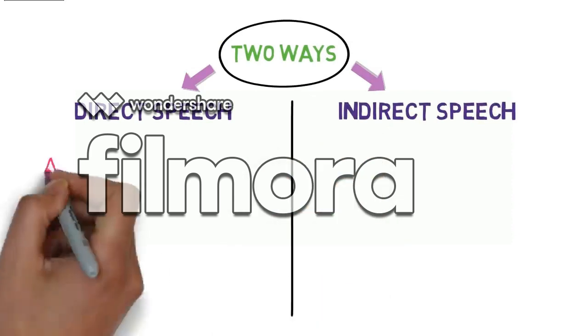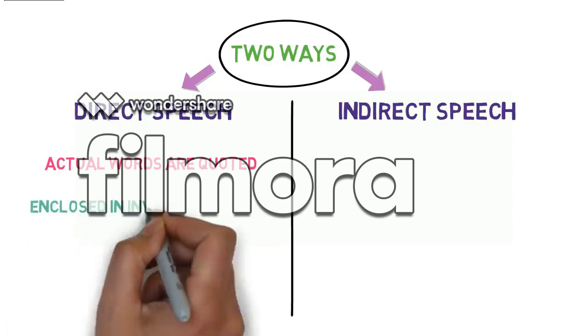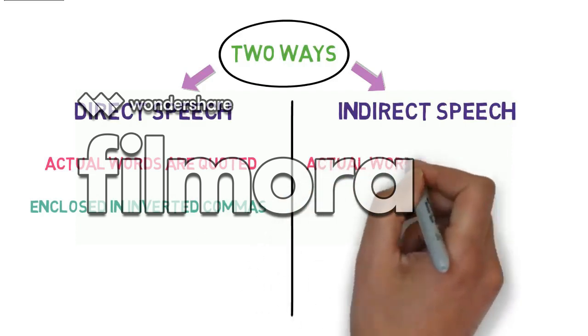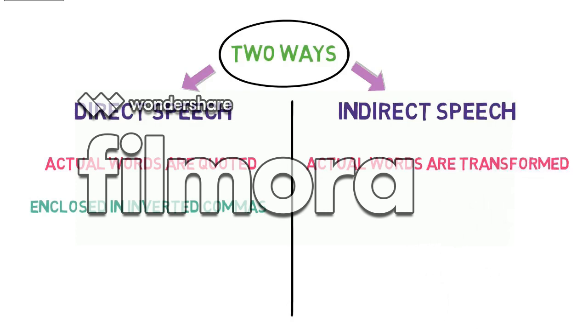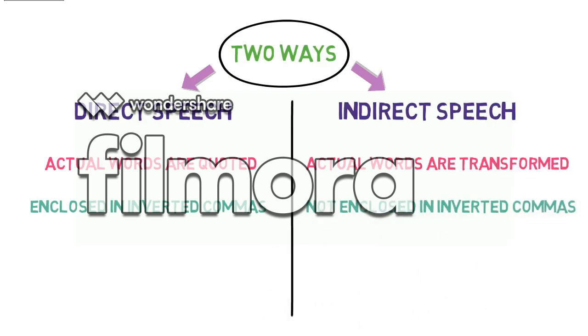In direct speech, the actual words of the speaker are quoted as they are without any change. The exact words of the speaker are enclosed in inverted commas or quotation marks. In indirect speech, the actual words of the speaker are transformed. They are not enclosed in inverted commas. Instead, they are said or written in simple language.